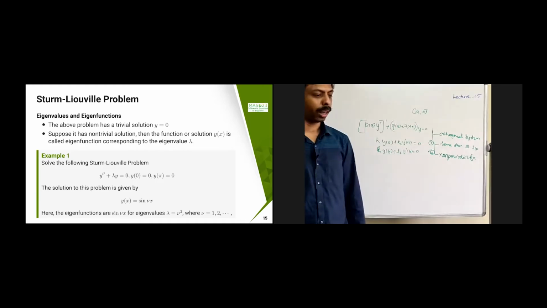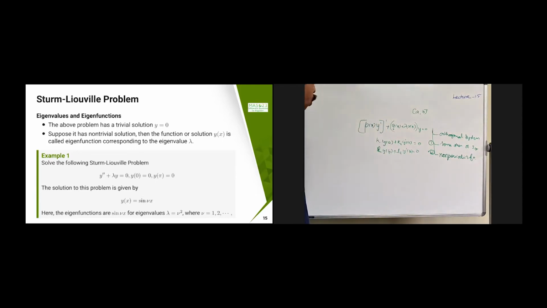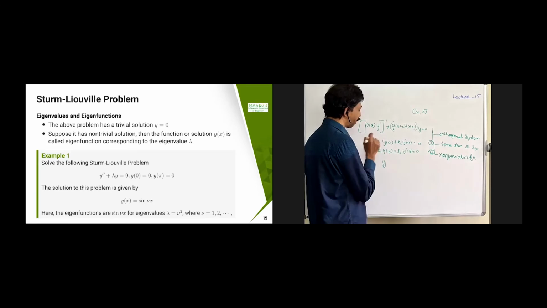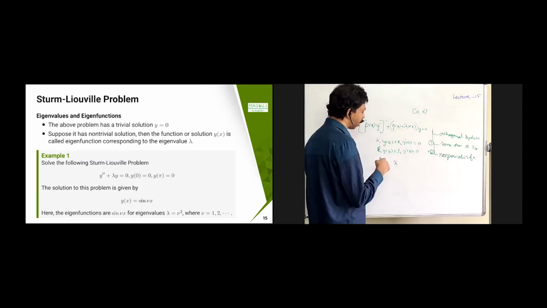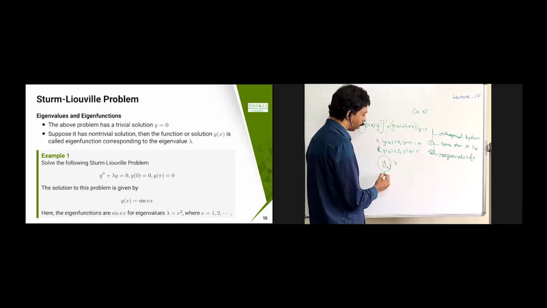Now what we are going to do is find whether there exists a non-trivial solution for this function. That is the question we are going to ask. In this case, this is called an eigenvalue problem. What we need to find is a function y such that this is satisfied. This would be a non-trivial solution. For each lambda, you are going to get that, so I can even call this y lambda, because it is associated with that eigenvalue. And if such a function exists, then I call this function an eigenfunction.